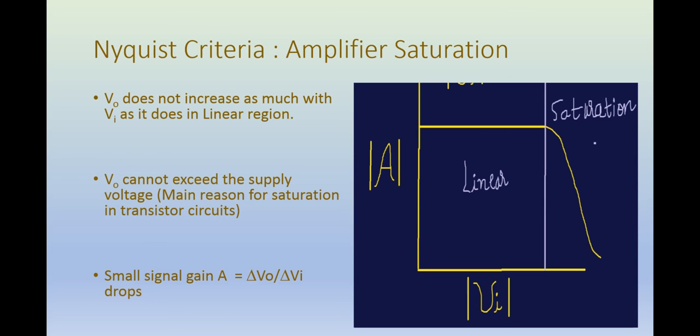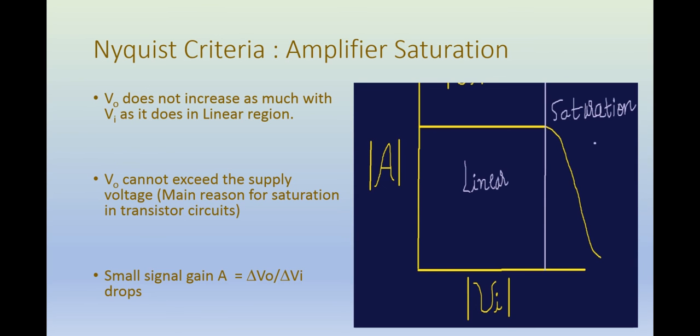Because how do we define gain? Gain is defined as the derivative of V0 with respect to Vi. And as you can remember from the previous graph, in saturation the slope decreases and ultimately it becomes a horizontal line. So derivative is simply slope.